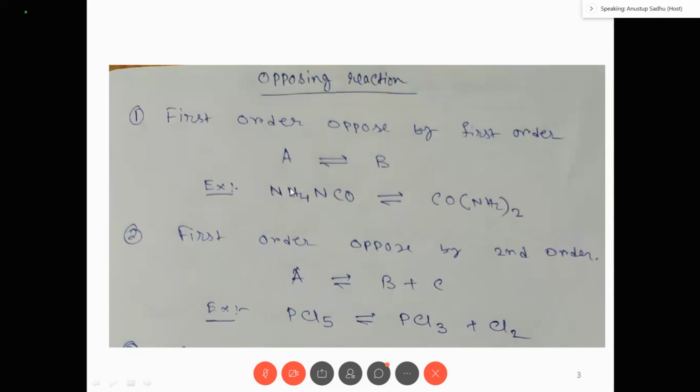This is one example of opposing reaction where first order opposed by first order, মানে একটা reactant একটা product, right? A B. Example, NH4NCO to CONH2O2. Second, first order opposed by second order. Here A is the reactant, B and C are product, right? So it is first order opposed by second order. Why it is second order? Because the product side there are two types of product, right? Example, PCl5 to PCl3 plus Cl2.